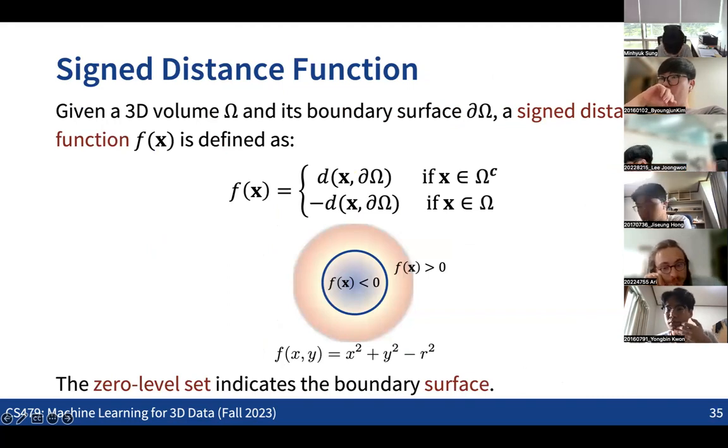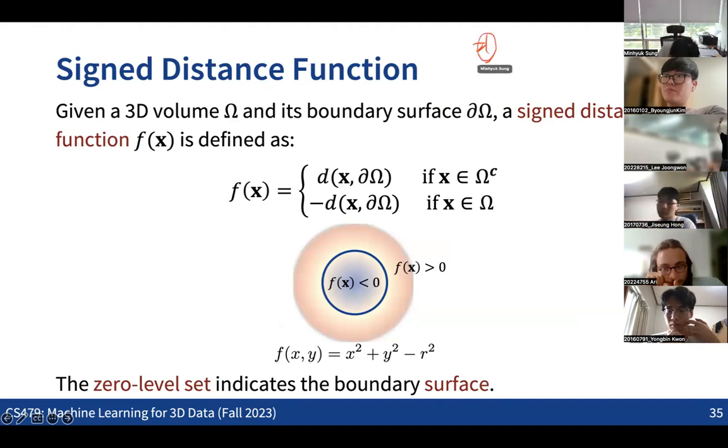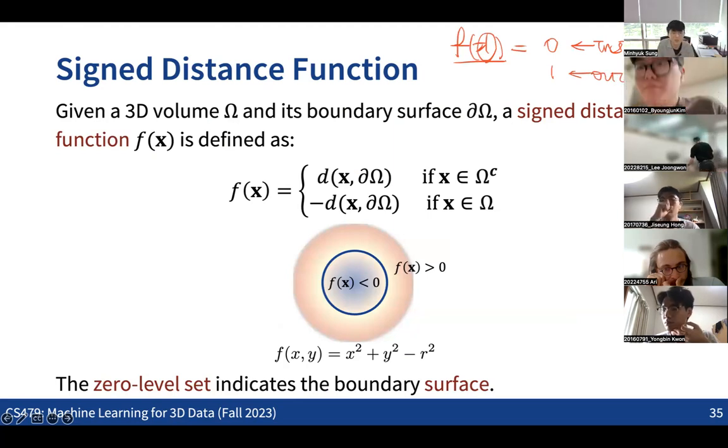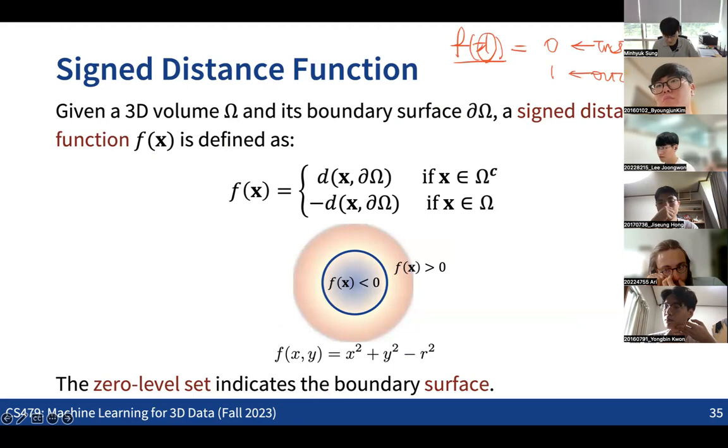One simple idea to define the implicit function is to define the occupancy, right? So we can consider having a binary function. Given any query point x, for example, we can make the function output 0 for the inside and 1 for the outside. Well, we can flip this too. We can make the inside 1 and the outside 0, whatever. So having this binary value is one way to define the implicit function for this 3D shape, basically encoding the occupancy information using the function.